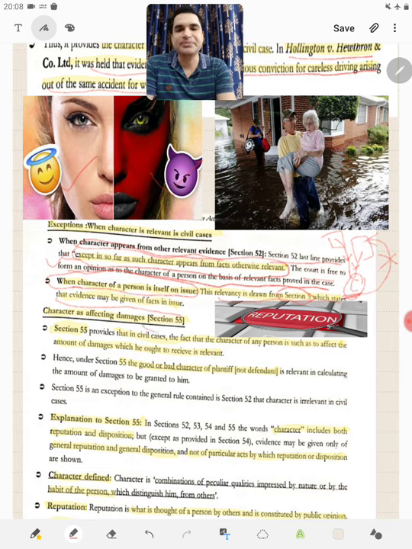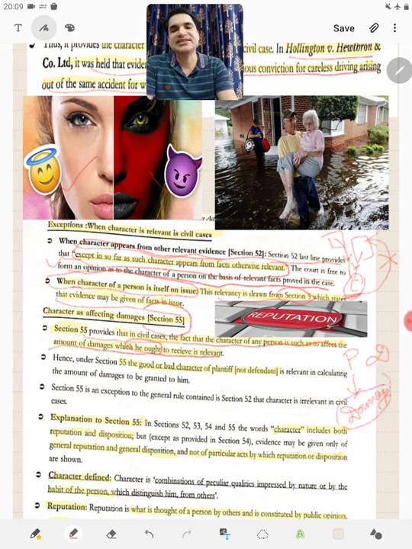Then in section 55 it says that in civil cases, the fact that the character of any person is such as to affect the amount of damages which he ought to receive is relevant. So suppose there is a plaintiff and a defendant, and the amount of damages which the plaintiff will receive depends upon his character.